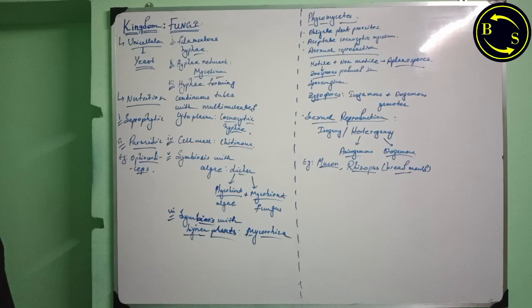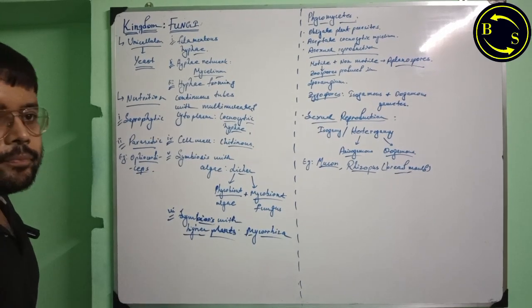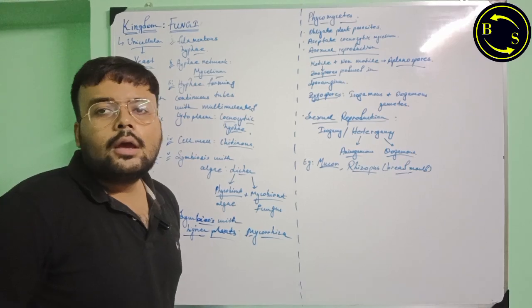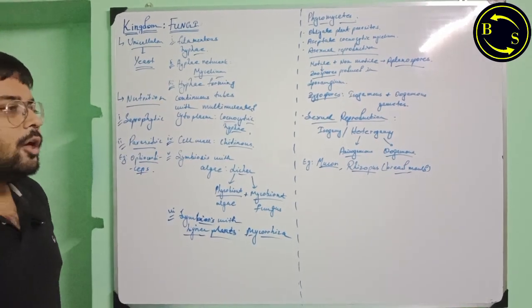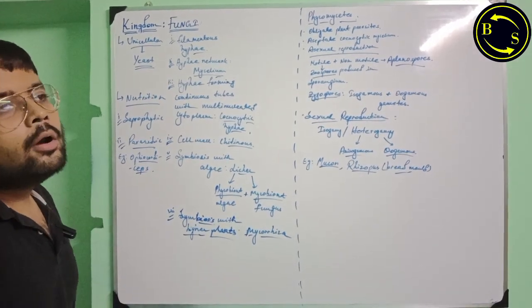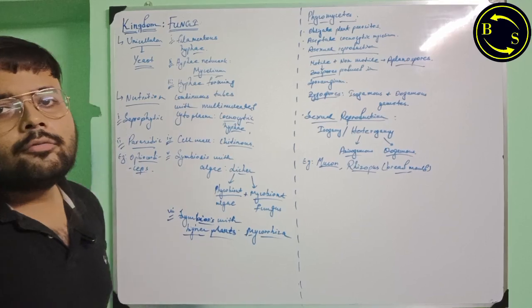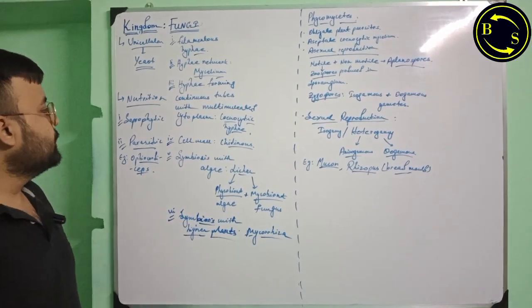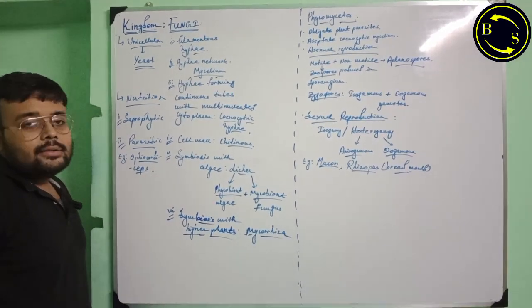Now, their mode of nutrition can be saprophytic, feeding on dead and decaying organisms such as a rotting piece of wood. In monsoon season, it is very common to find mushrooms on dead decaying parts of wood, fallen tree trunks, logs, etc. Also, they can be parasitic.